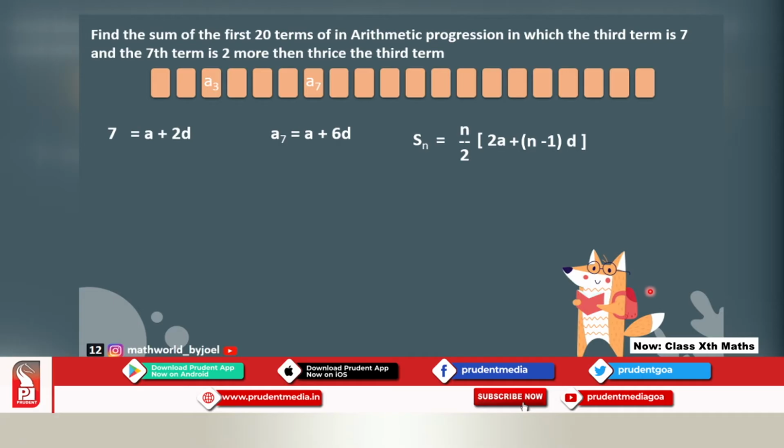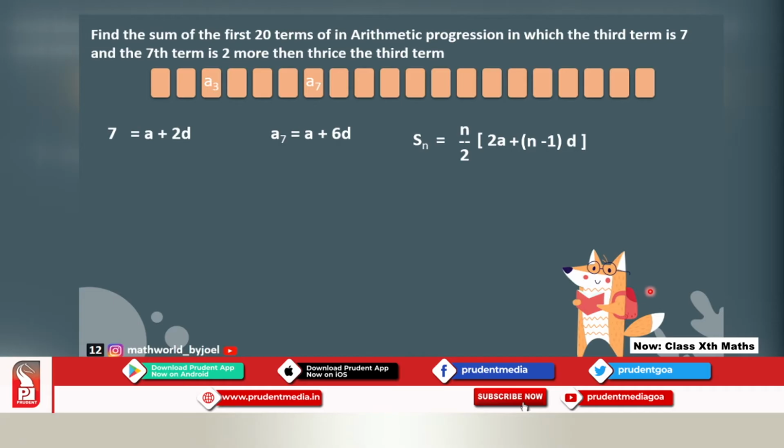It is 2 more, so plus 2. What am I adding that to? We have to add it to thrice the third term, 3 times whatever the answer was in the third term. What was the third term? It was 7, right? So 7 multiplied by 3.